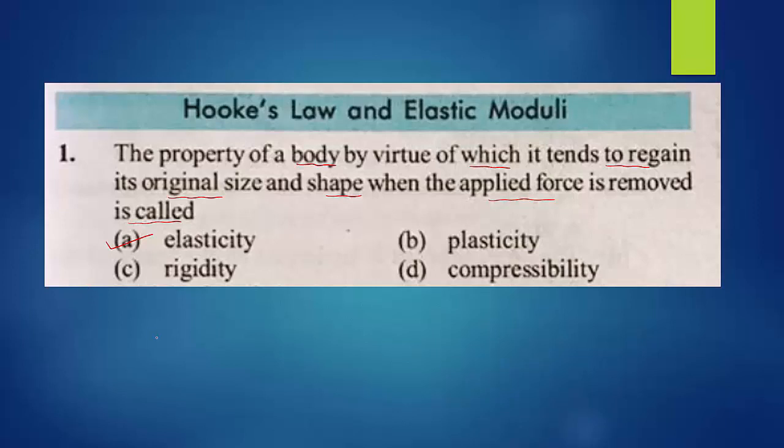Then the third option they have given is rigidity. A rigid body means a solid. When we apply force on a rigid body, its shape and size do not change. So the property of the body by the virtue of which it can regain its original size and shape by the removal of the force is called elasticity. So option A is right.